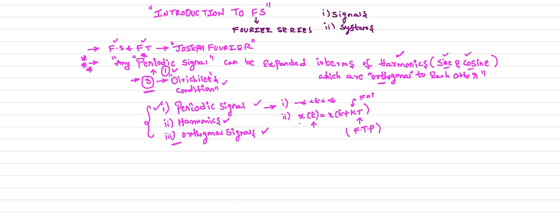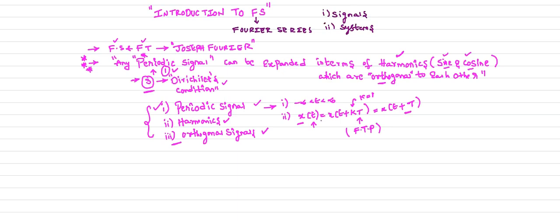So how can you verify this relation? When you perform the shifting operation, what is x of t plus capital T? It is nothing but the left shift.